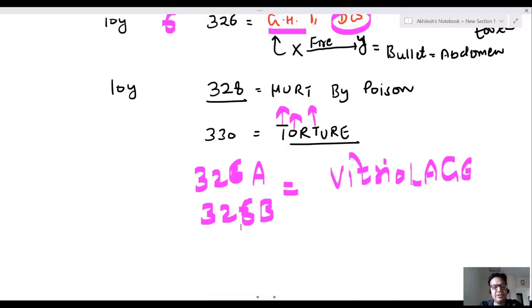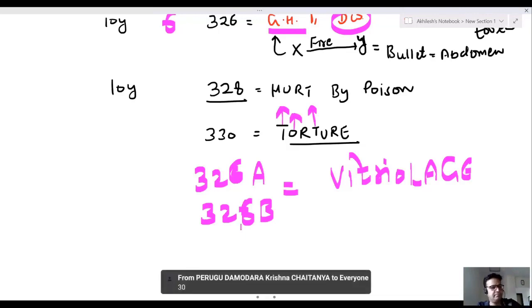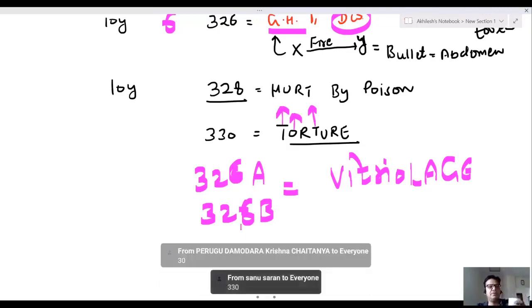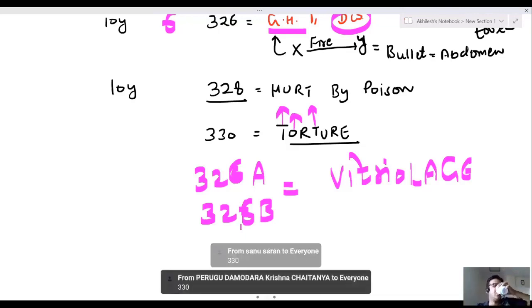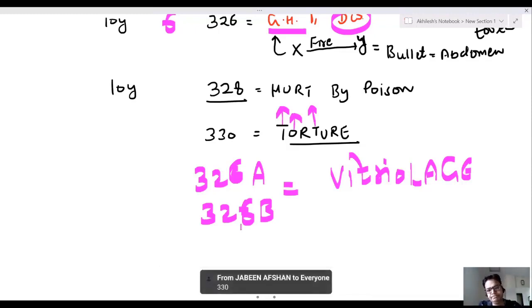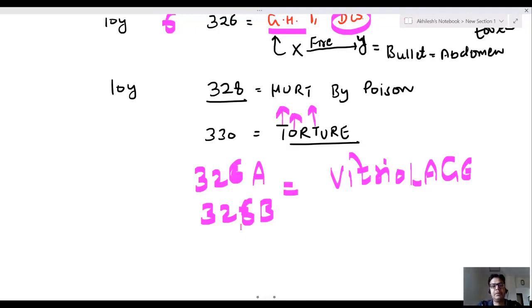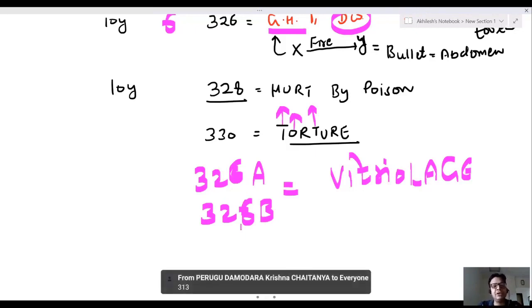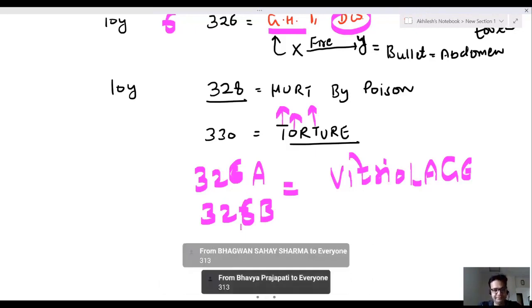Torture comes under which IPC? 330. Torture. If the mother is not giving consent and the husband and in-laws family are going for criminal abortion, the doctor, in-laws family and husband are punishable under which IPC? Yes, it is 313. Very good.